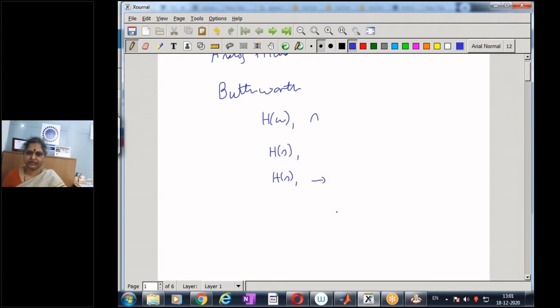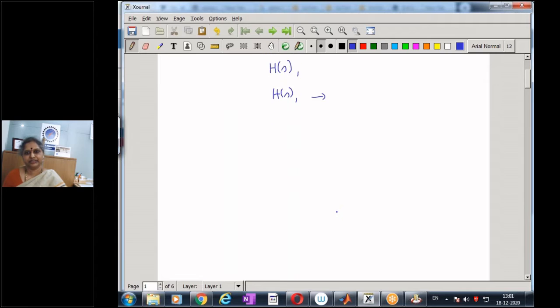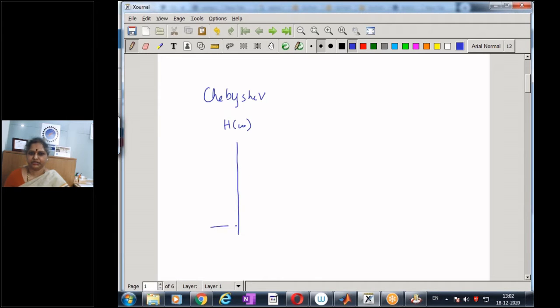So today we shall see another type of analog filter, that is the Chebyshev filter. The Butterworth filter we know does not have ripples either in the pass band or in the stop band. It's flat both in the pass band as well as the stop band. The Chebyshev filters, on the other hand, are characterized by a frequency response H of omega which will either have ripples in the pass band or in the stop band.